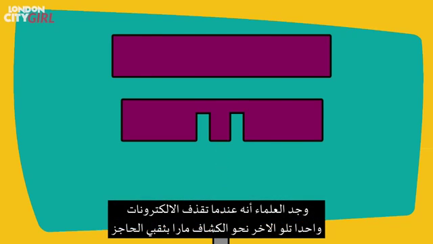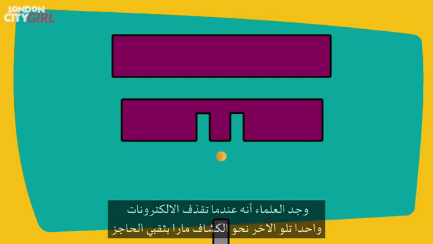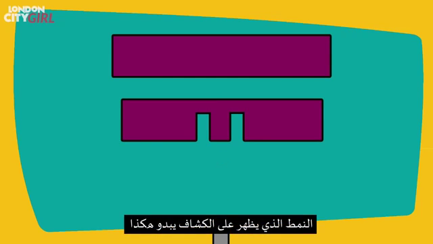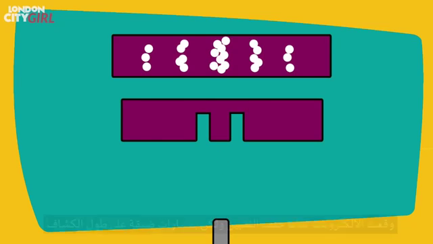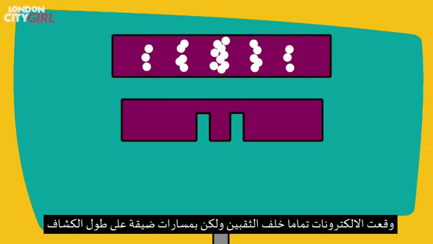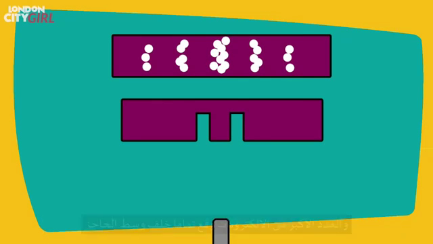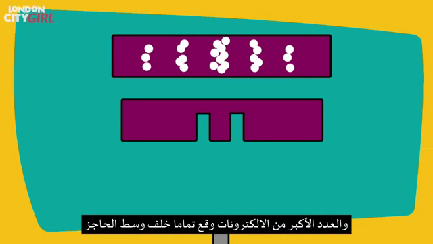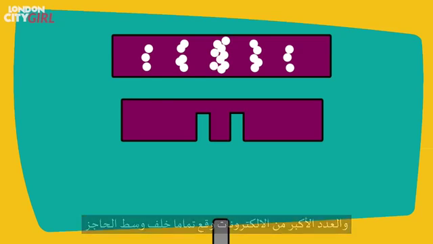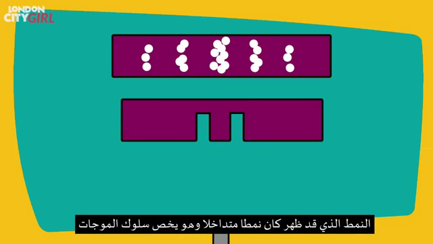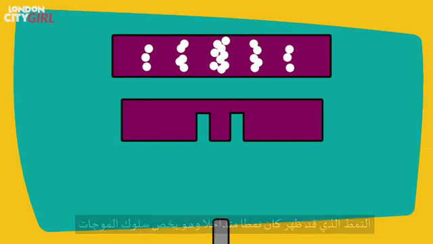Scientists found that when the gun shoots electrons one by one toward the detector and past the double-slit barrier, the pattern that emerged on the detector looked like this. The electrons landed not just behind the two slits, but in narrow strips across the length of the detector, and a significant number of electrons even landed straight behind the middle of the barrier. The pattern that emerged is an interference pattern and is associated with the behavior of waves.